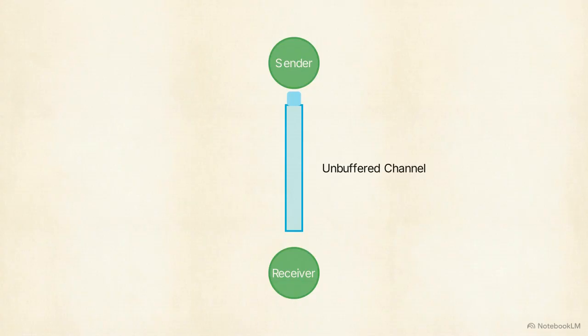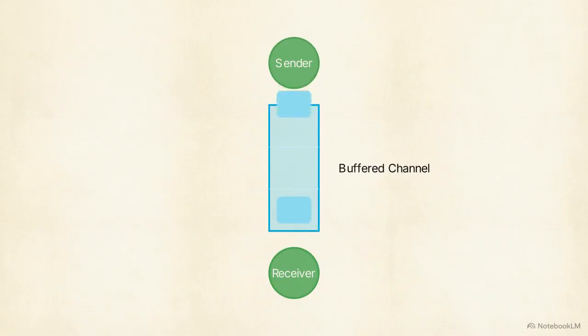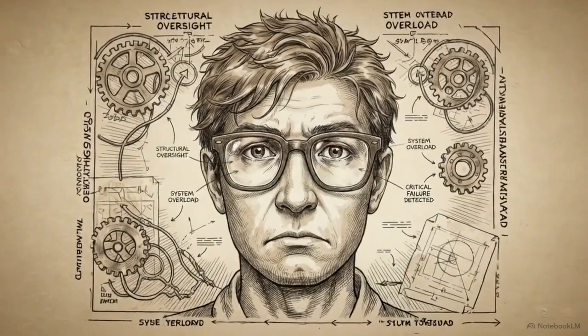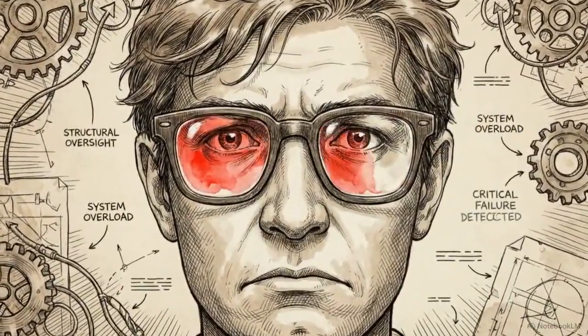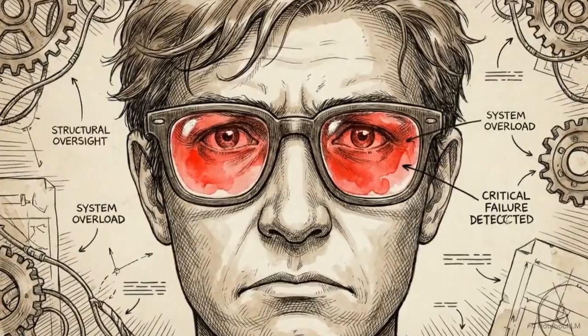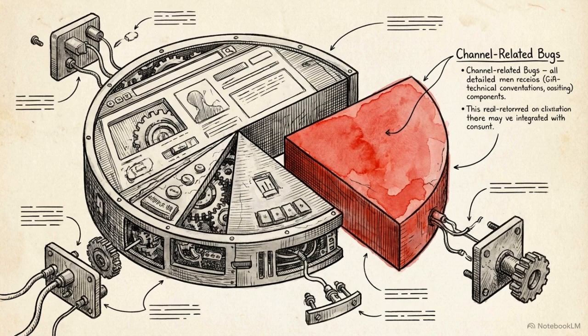Go uses channels, built-in conduits where goroutines safely pass data. Unbuffered channels block execution until the receiver is ready. Buffered channels have a fixed queue, allowing the sender to drop off multiple messages and continue working. Channels beautifully abstract away complex synchronization. But for engineers migrating to Go, this abstraction often creates a false sense of security. There's a persistent misconception that channels eliminate concurrency errors.